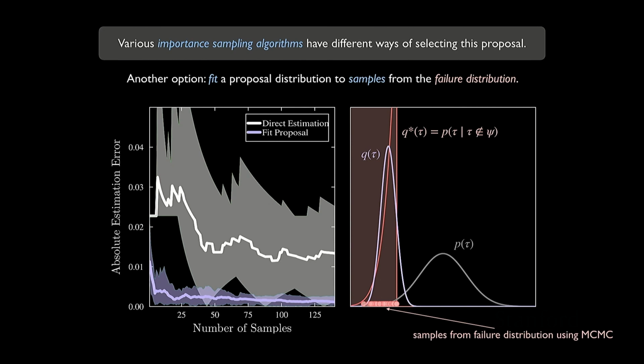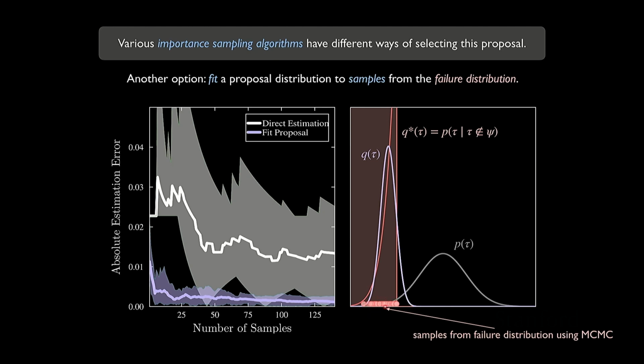Here's just another visualization of it. So here we have our nominal distribution over here. We used MCMC to draw samples from our failure distribution. So normally we don't know what the failure distribution looks like. For the simple Gaussian, we can't actually compute it, but in general, we don't know what it looks like. We just have these samples down here.